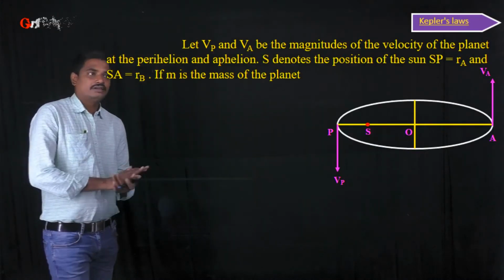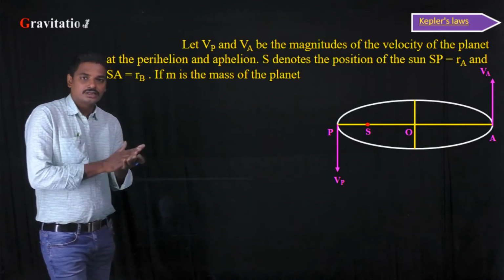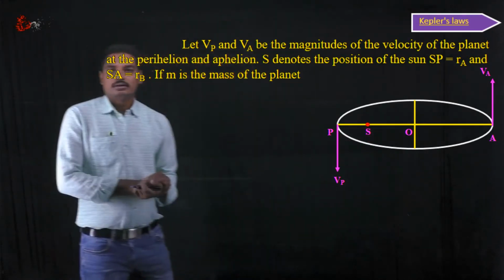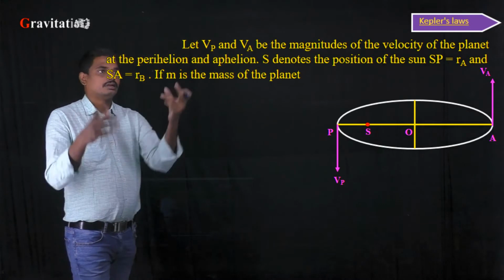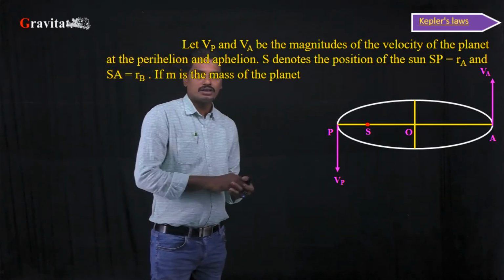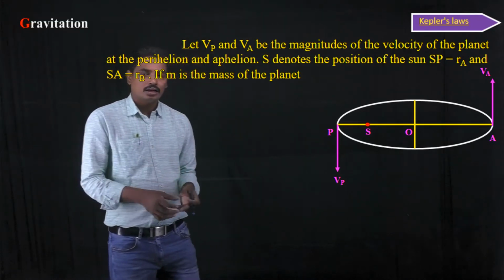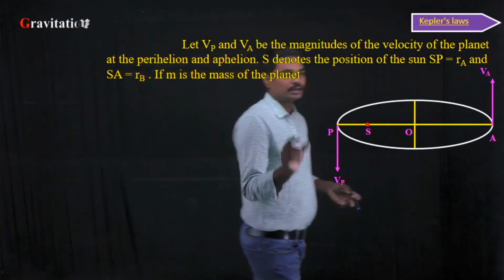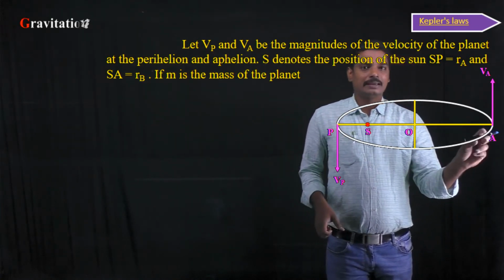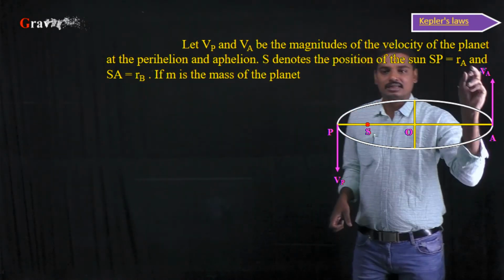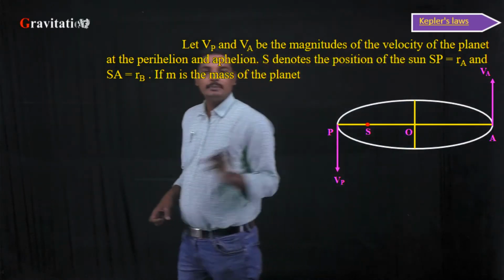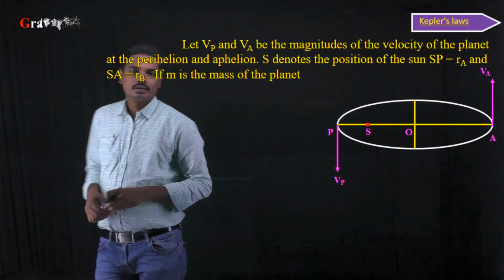Okay, students, now let us calculate the velocity at perihelion and aphelion. Right? So let us see this. Let Vp and Va be the magnitudes of the velocities of the planet. At this point, the perihelion, the velocity is Vp, and at this point, the aphelion, let us consider the magnitude of velocity as Va, and S denotes the position of the sun.